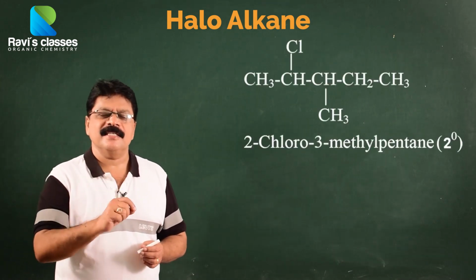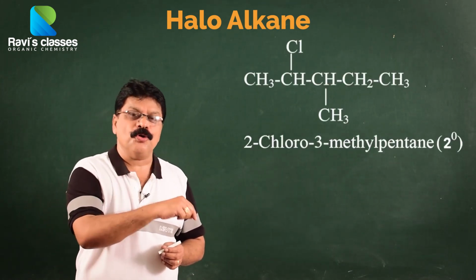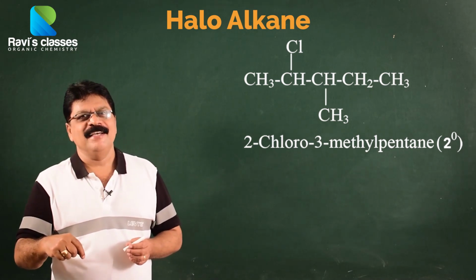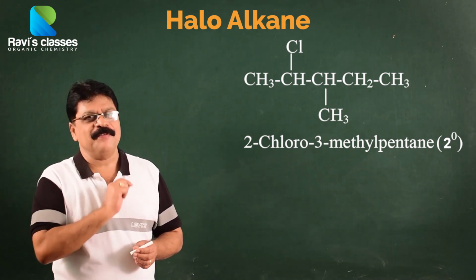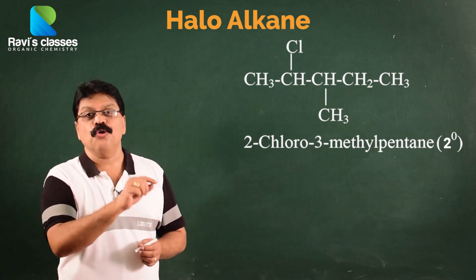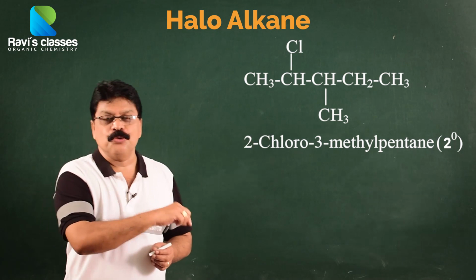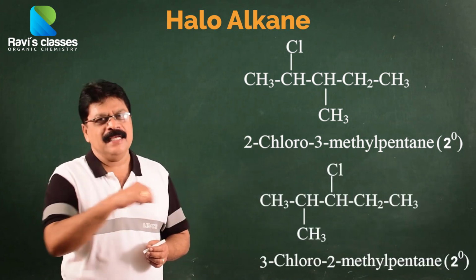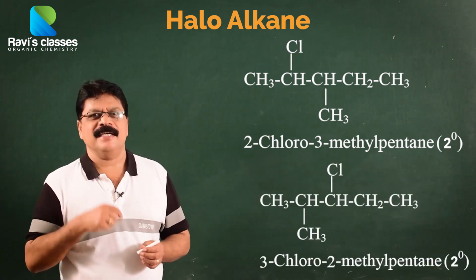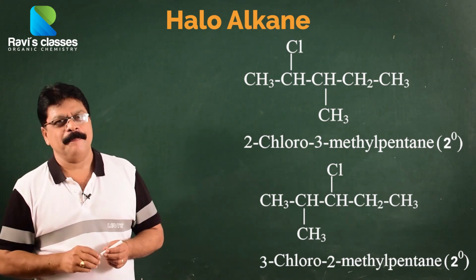So, these are tertiary. Whereas, if it were 2-chloro-3-methylpentane, the carbon bearing the chlorine does not have an alkyl group, so it is a secondary halogen compound. 2-methyl-3-chloro again will be secondary. So, this is an easy way to remember.